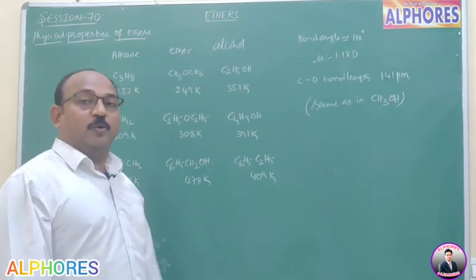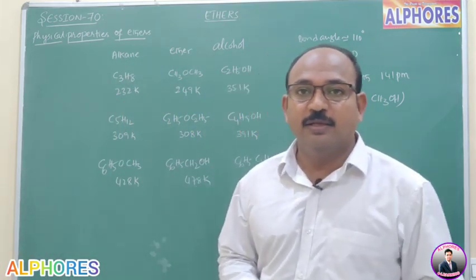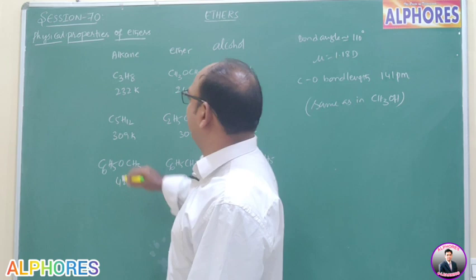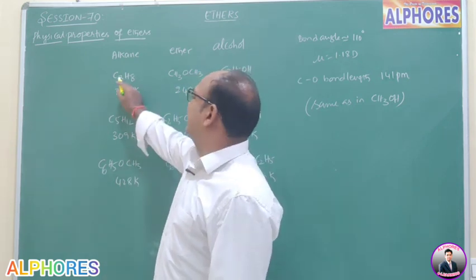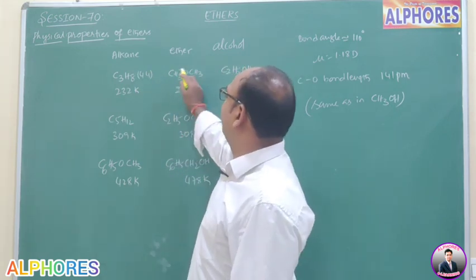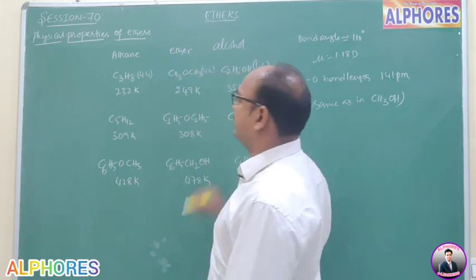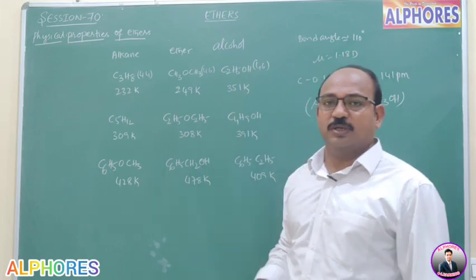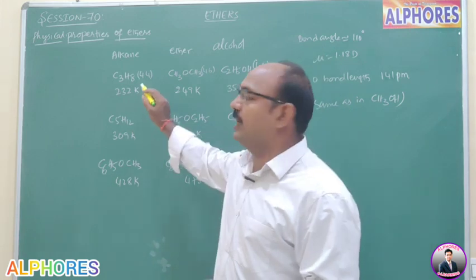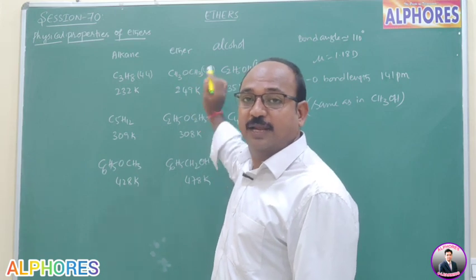If you observe the boiling points of alkane, ether and alcohol which have nearly the same molecular weight, let us see. Alkane with 3 carbon atoms: 36 plus 8, 44 is its molecular weight. And dimethyl ether: 15 plus 15 is 30, plus 16, 46 is its molecular weight. So these molecular weights are much close. So these are nearly the same molecular weight compounds: one is an alkane with 3 carbon atoms, dimethyl ether with 2 carbon atoms and 1 oxygen, and ethyl alcohol.